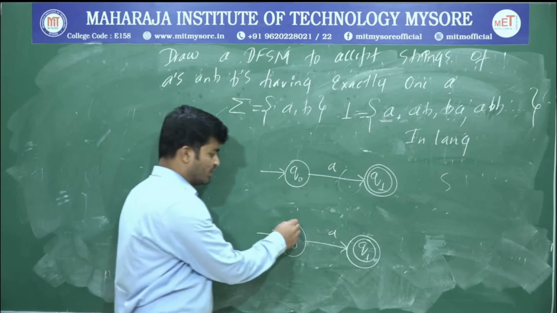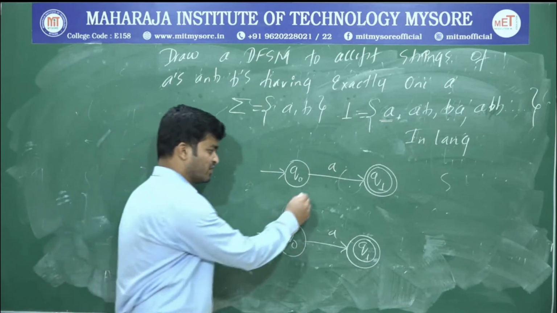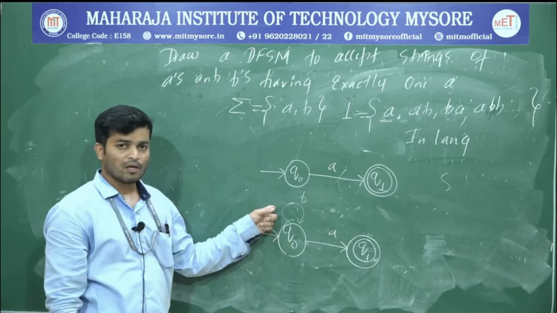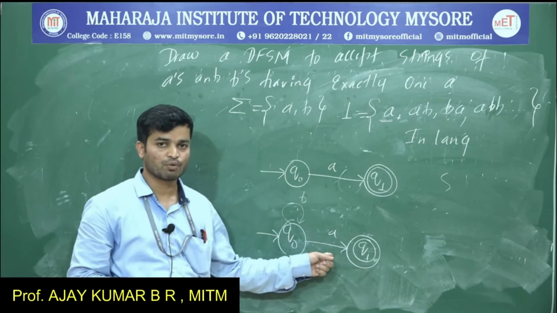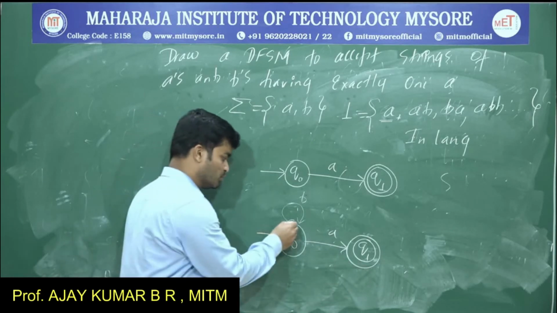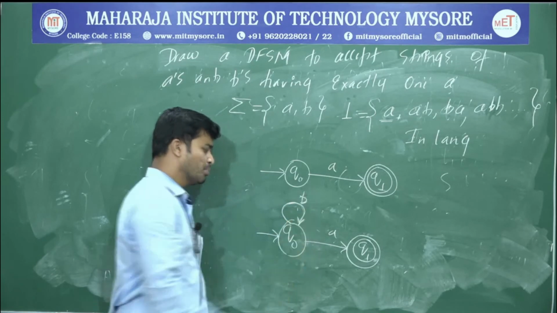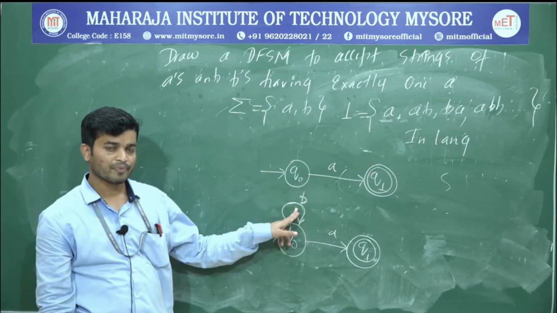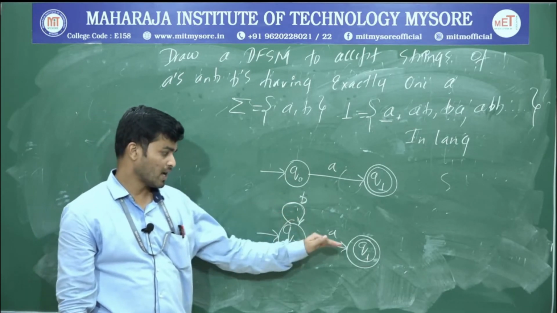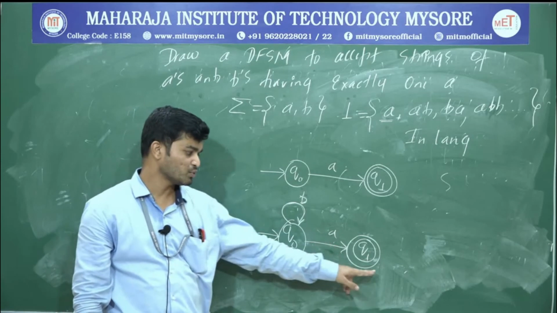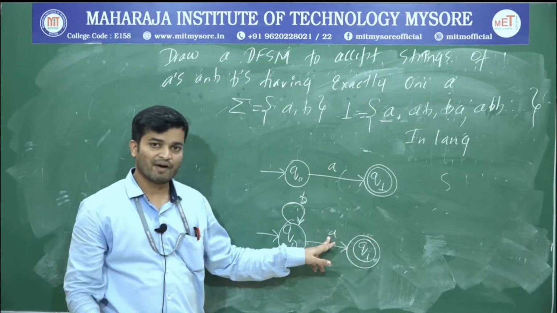Suppose I write a loop for B. What will happen? There may be n number of B's followed by 1 A before going to the accepting state. Is that string valid? Yes, valid. So I can write a loop upon B. Why am I writing a loop upon B? Because if there are n number of B's in the beginning, then I accept 1 A, and then I reach the accepting state. So BBBA is a valid string.